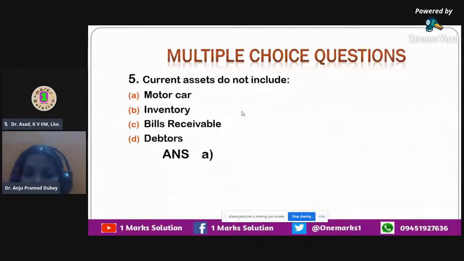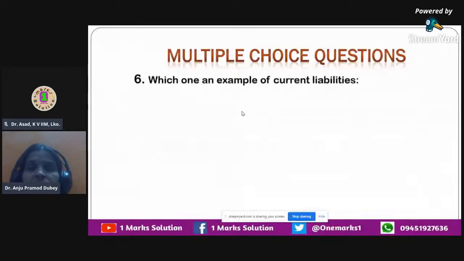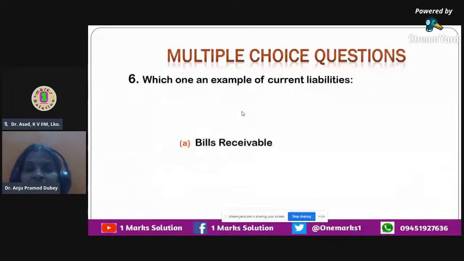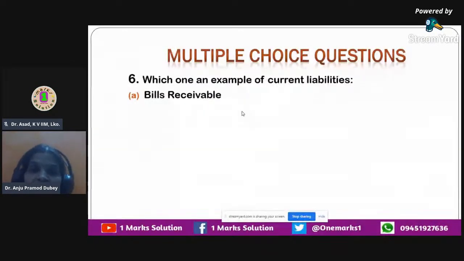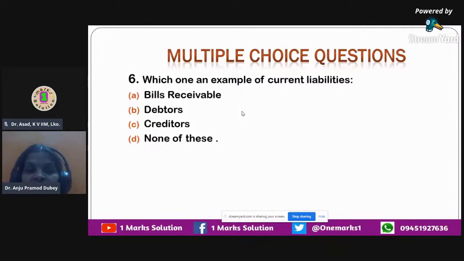Now we move on to the next question. Here we have: which one of these is an example of current liabilities? Current liabilities are the obligations of business organizations that need to be paid off within a period of 1 year. Okay, the first option given to you is bills receivable. Second option is debtors. Third option is creditors, and the fourth option is none of these. Current liabilities, as we know, are the obligations that are to be paid within a year.